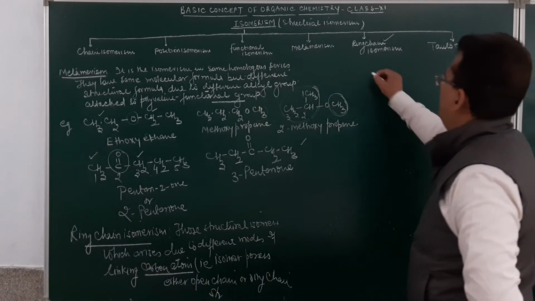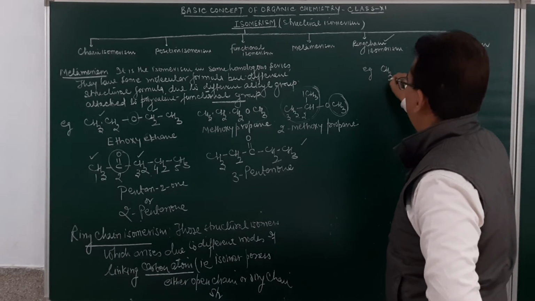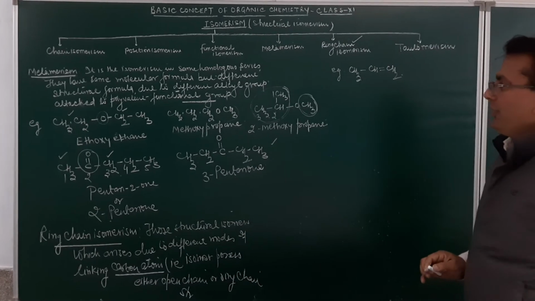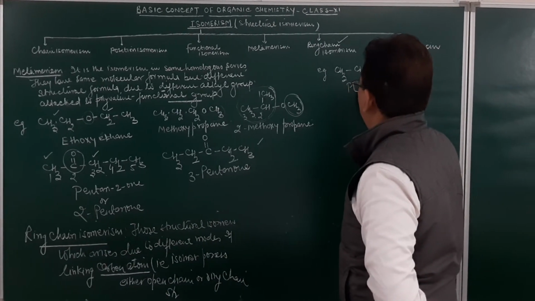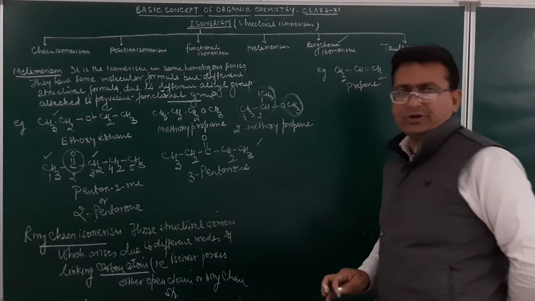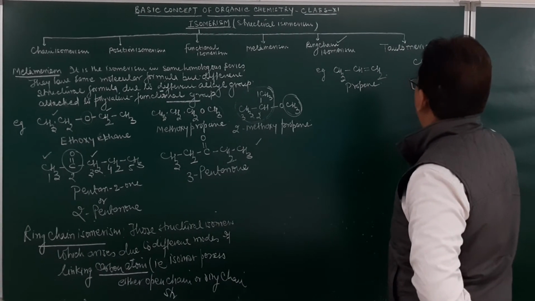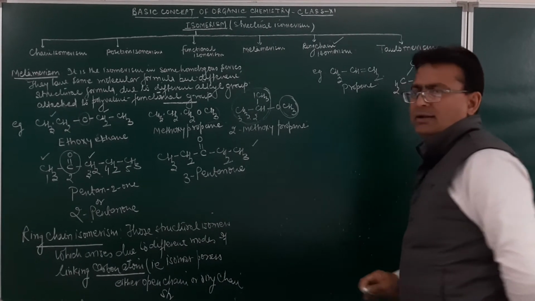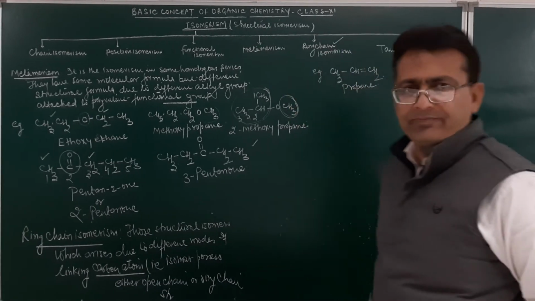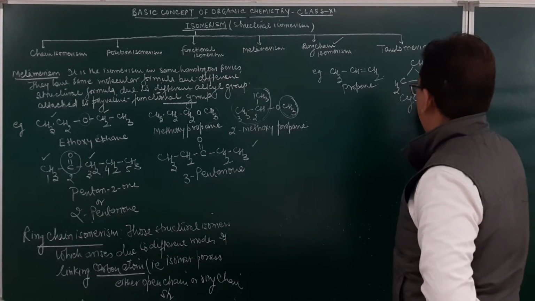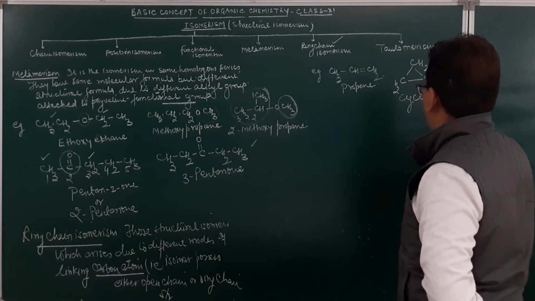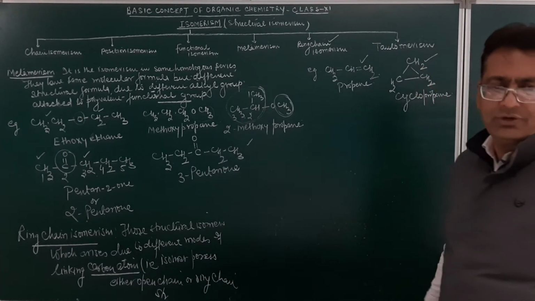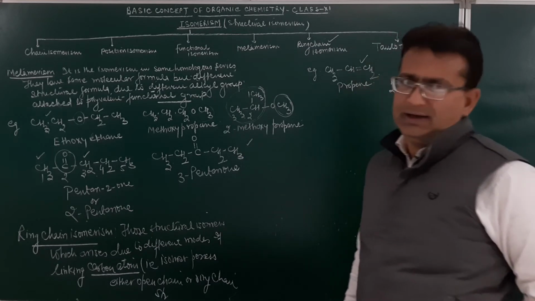As for example, if you look at this compound, CH3, CH, double bond CH2. What is the name of this one? This is propene and is having an open chain structure. Now if I write down the structure in this manner, CH2, then again CH2, and this will be CH2. What is this? Cyclopropane. Am I clear? So this over here is cyclopropane and has a ring chain structure. So open chain structure acquires what form? A ring form. So this type of isomerism is called ring chain isomerism.